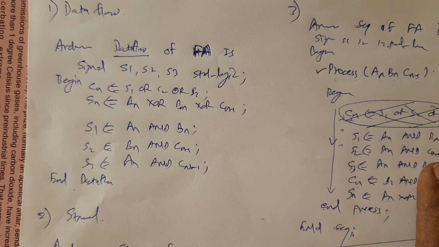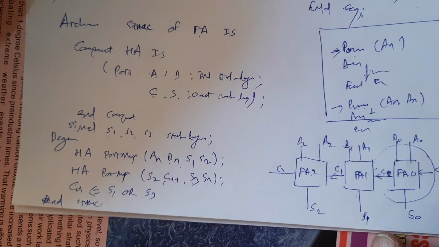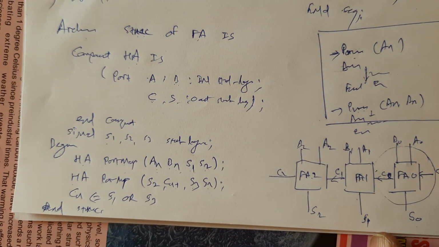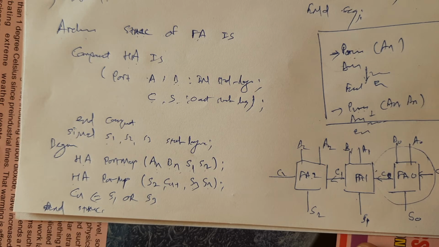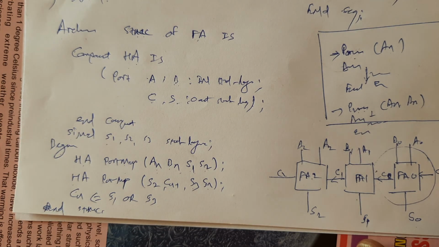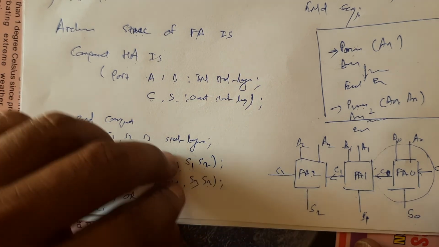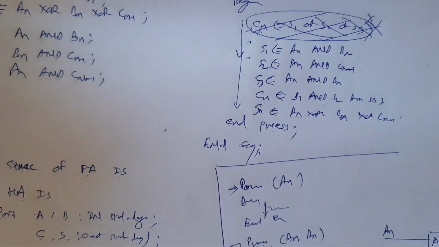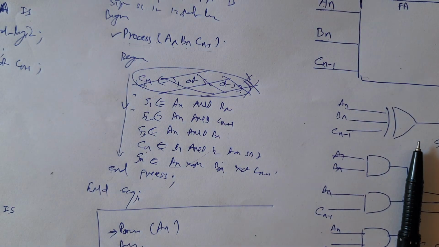But suppose the design is much more complicated, then we prefer the structural architecture style, because we can think in a very simple manner. We can think about a half adder only and then map the ports. We can think about small sections of the design and then combine those sections into an entire design. And at the end, if there is no alternative, we may think about sequential design.